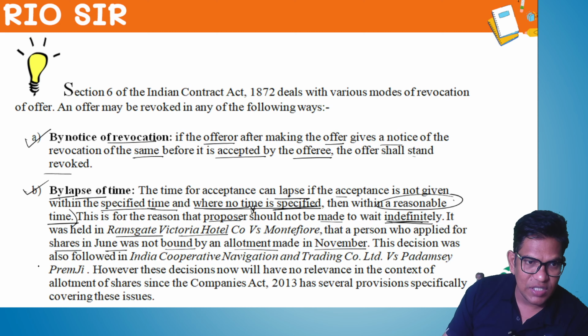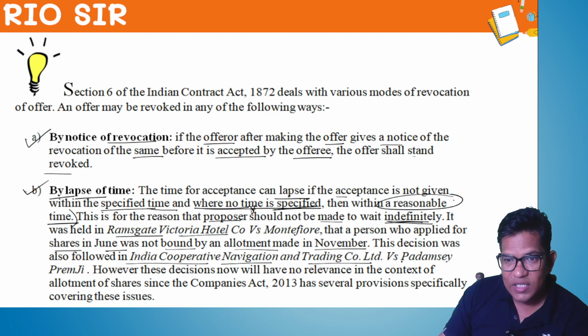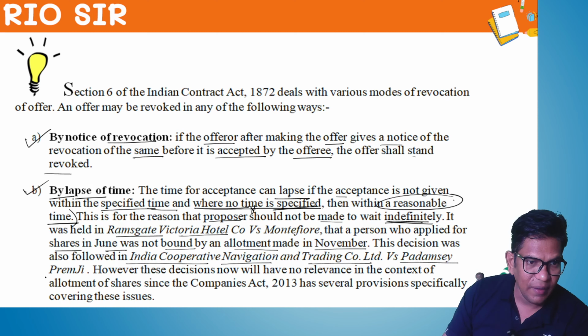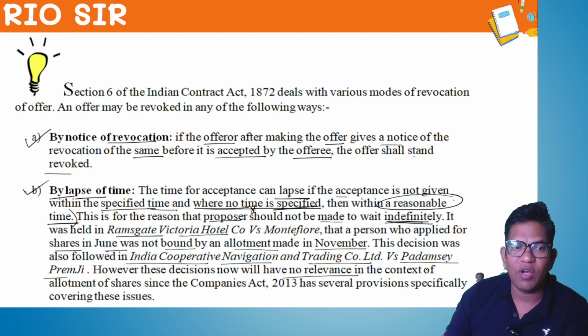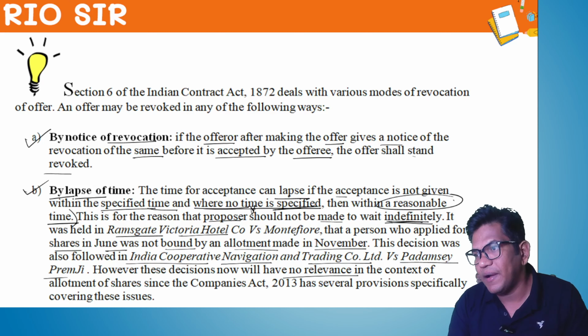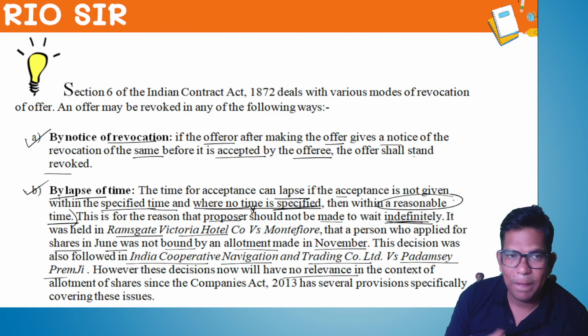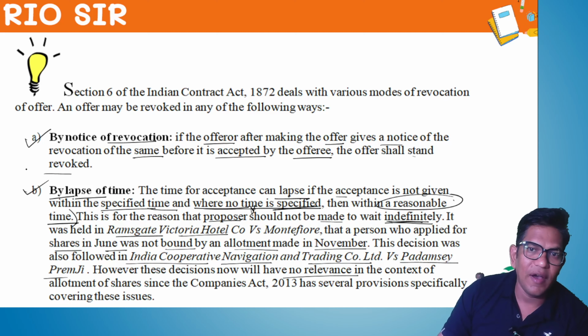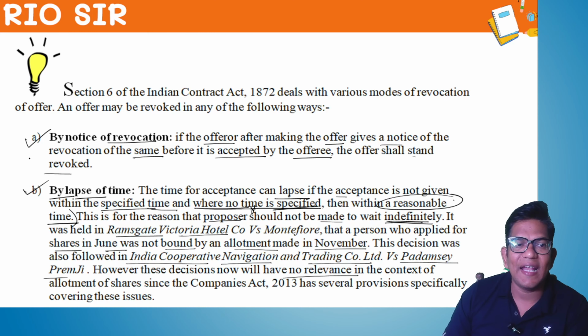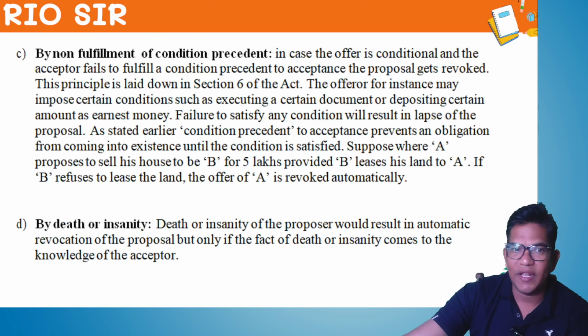This decision was followed in the Indian Cooperative Navigation and Trading Company versus Padmeswamy Premji. However, these decisions now have no relevance to the concept of allotment of the share, but there is some definite time for allotting any shares. Understood? So, offer can be revoked or cancelled by notice or by lapse of time.